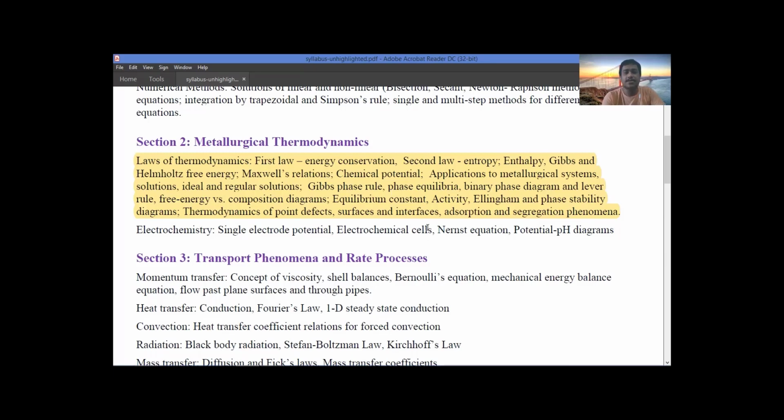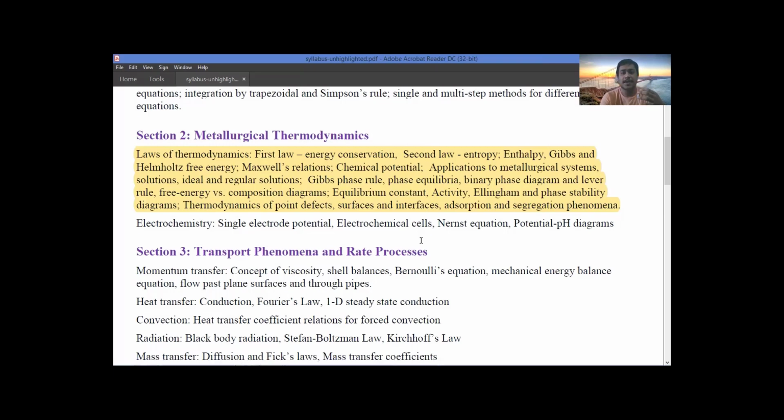And if you have understood the basics, and if you want to understand more conceptually, then the most fundamental book is Thermodynamics by David R. Gaskell. If you want to solve some extra, advanced level problems, then just go through Thermodynamics by David R. Gaskell. That book is more fundamental, and it is the universally accepted book for metallurgical thermodynamics. So you will understand concepts in depth as well as get very advanced numericals.